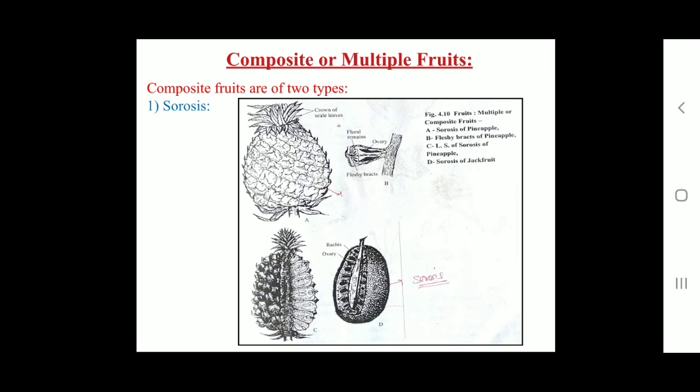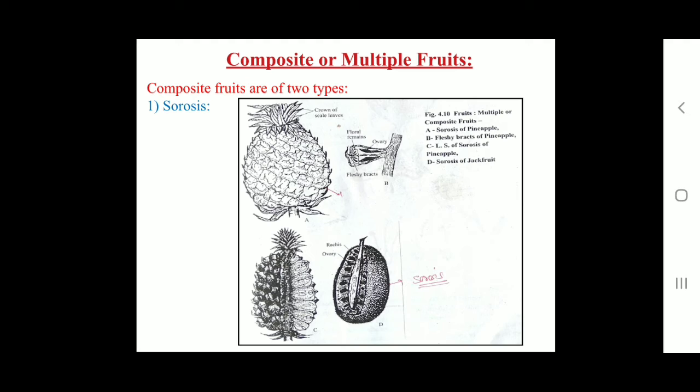Then after that we must see the next type in types of fruits, that is composite or multiple fruits. So see here, composite or multiple fruits are of two types. A composite or multiple fruit is developed from whole flowers and entire inflorescences. A multiple fruit is also called an infructescence. Composite fruits are of two types: first sorosis, and second syconus.